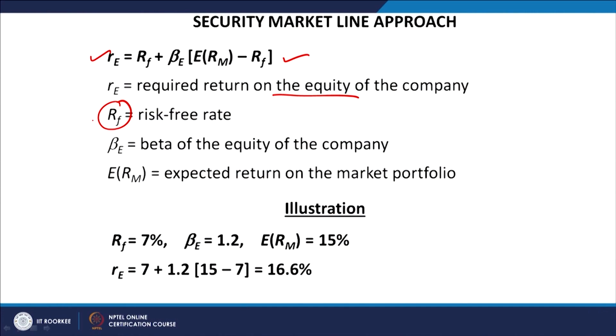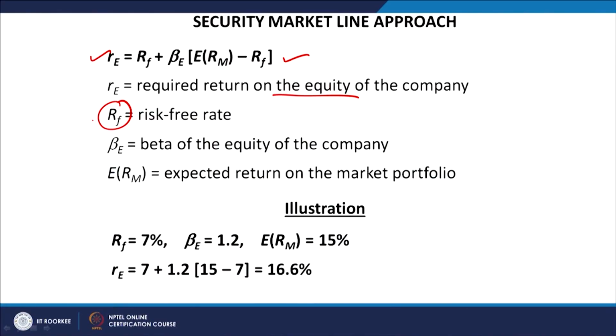This is called RF, plus beta of equity, the beta of the individual stock I am talking about, because we are going to talk about the cost of an individual security. We are not going to talk about the cost of the entire market stocks. So, individual security means it is called the beta of the individual security, and with the beta you are multiplying the difference between the expected market return minus risk free rate.